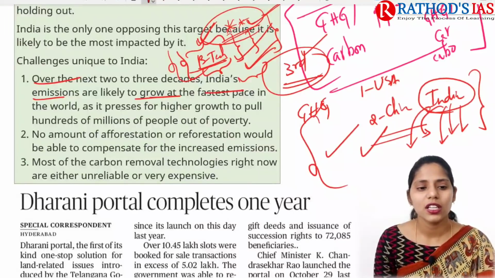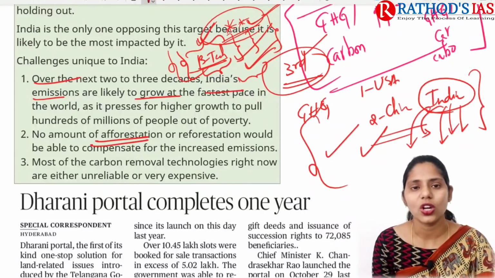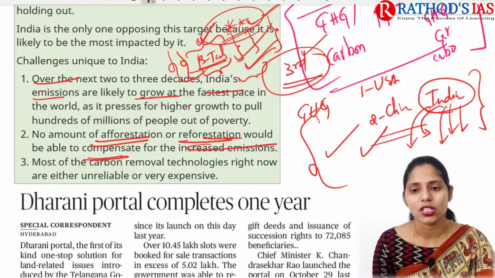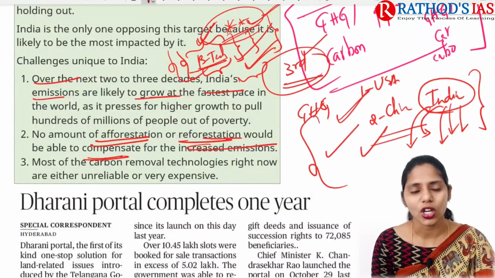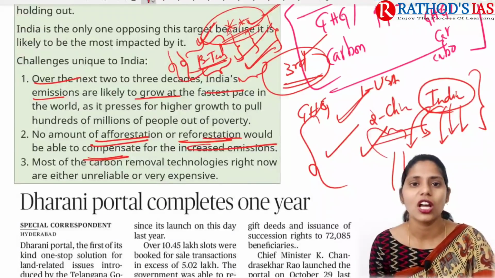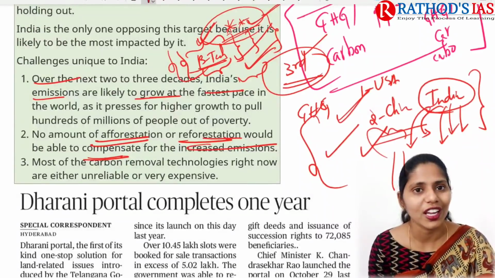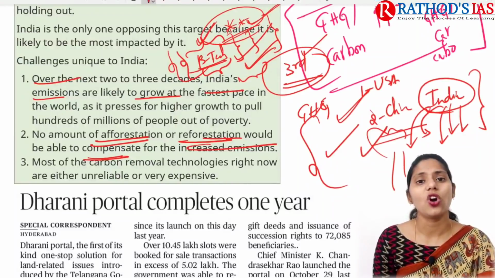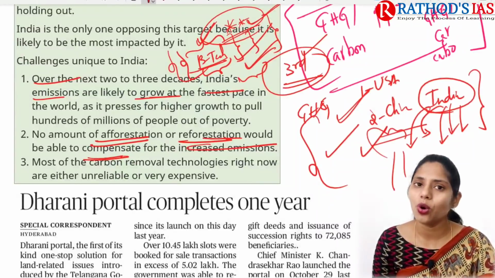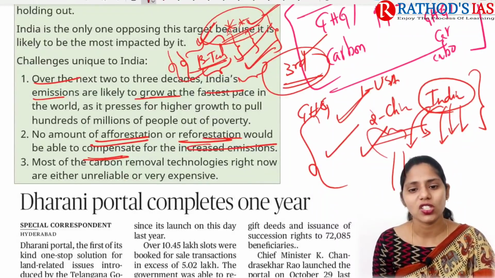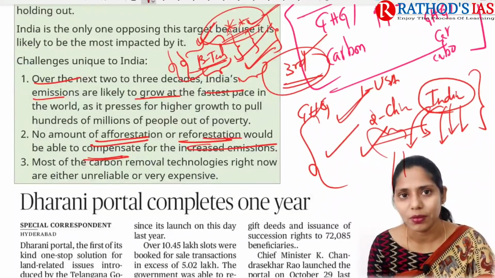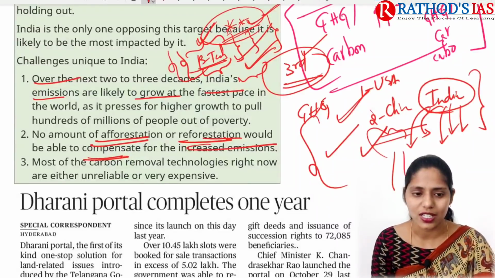And the next one is, there is no amount of afforestation or reforestation that would be able to compensate for the increase in emissions. For example, if you are releasing a lot of emissions, and you go for urban reforestation or afforestation, this much amount of emissions will not be absorbed by these forests. There will be no amount of reforestation or afforestation that would be able to compensate this increased level of emissions. So this is also the second concern.